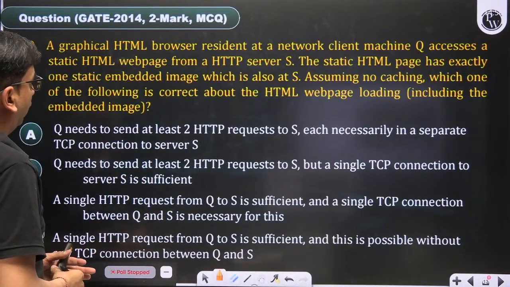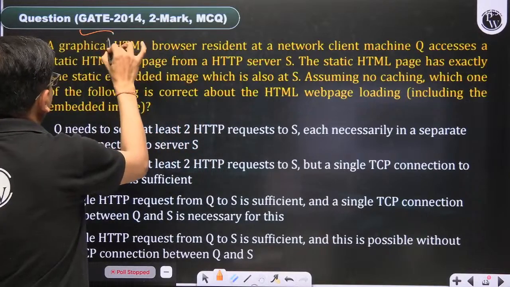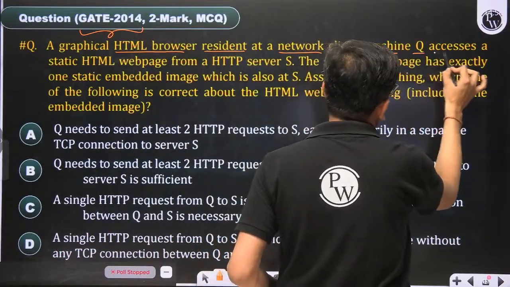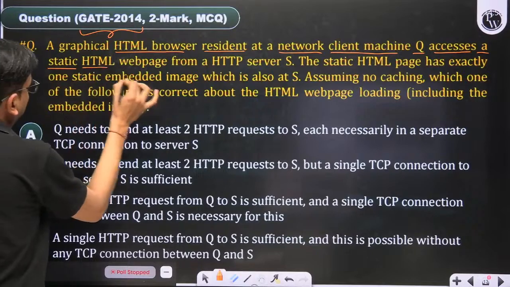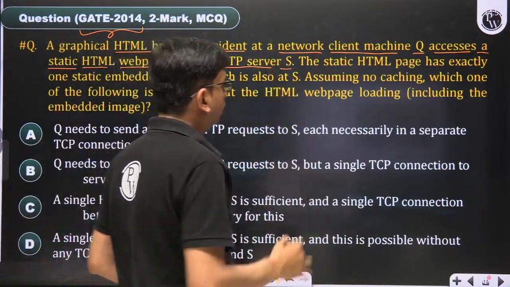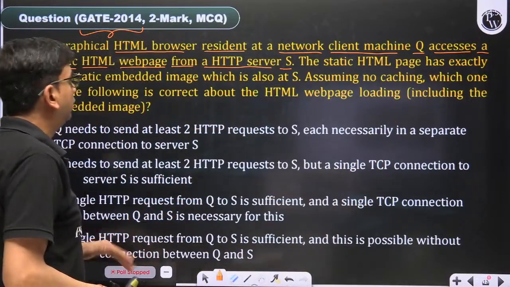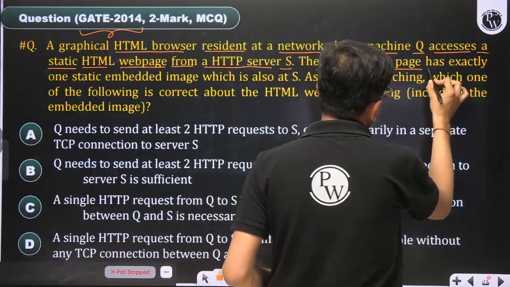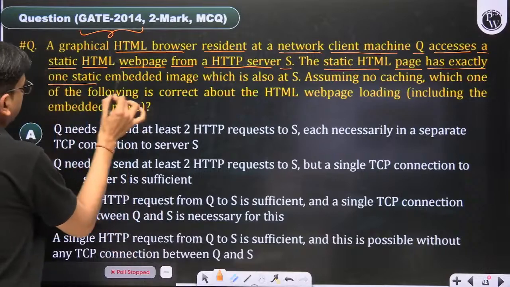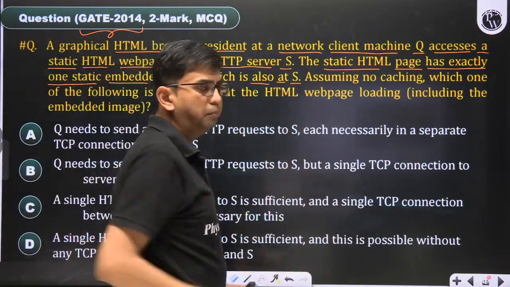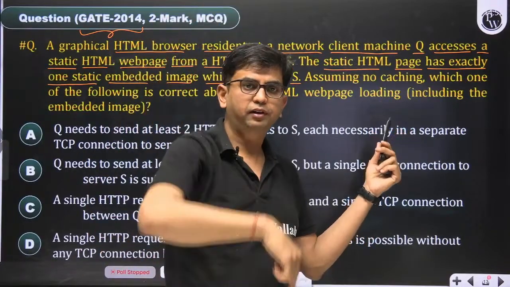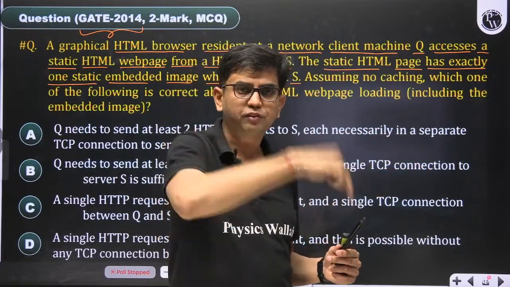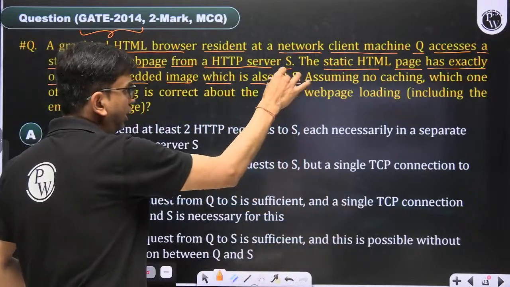So come to the concept here. A graphical HTML browser resident at a network client machine Q accesses a static HTML web page from an HTTP server S. The static HTML web page has exactly one static embedded image, which is also at S, meaning the image is also present in the server S. So the web page refers to an image object, and the image object is present in the same server.